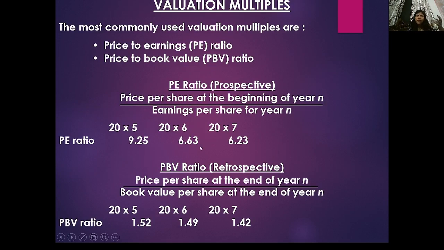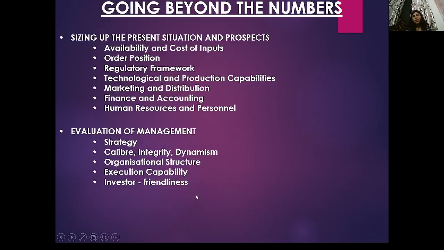So for valuation multiples we have the PE ratio, the price to earning ratio, and the price to book ratio. I already discussed the formulas here that will help you calculate if you have a company's income statement or profit and loss. You should know how to read the company balance sheet. The PE ratio is price per share at the beginning of the year divided by EPS. Price to book value ratio is price per share at the end of the year divided by book value. These will help you analyze.